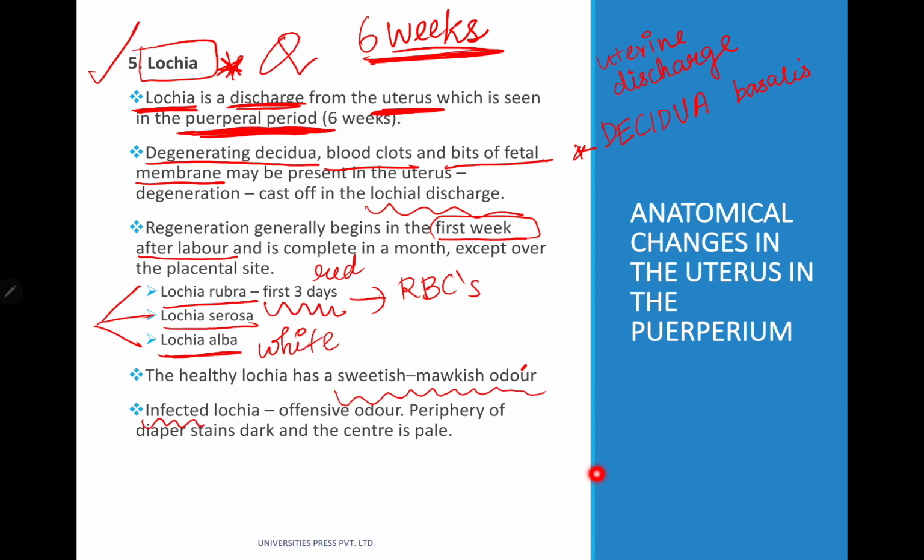And whereas an infected lochia is going to have an offensive odor. The periphery of the diaper stains dark and the center is going to be pale. So an infective lochia is offensive, the periphery is going to be dark, whereas in the center it's going to be just pale. So these are all the anatomical changes in the uterus in the puerperium that we have seen so far.